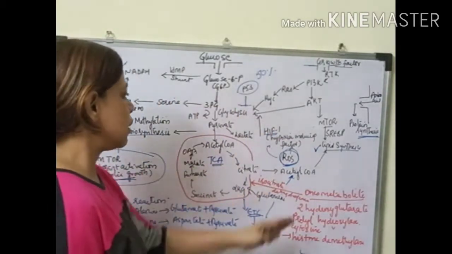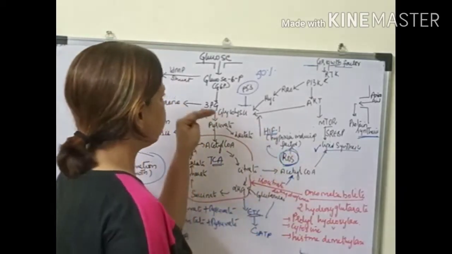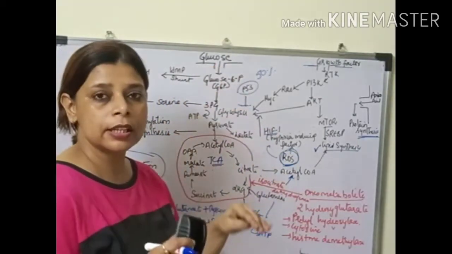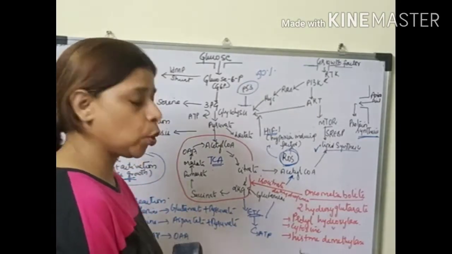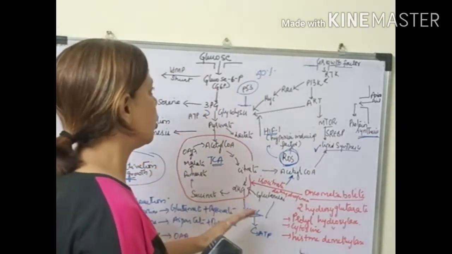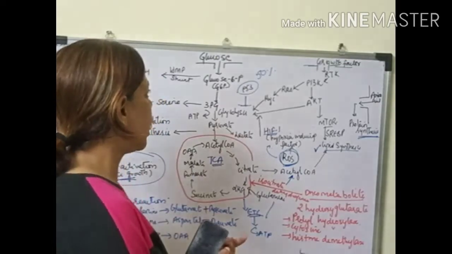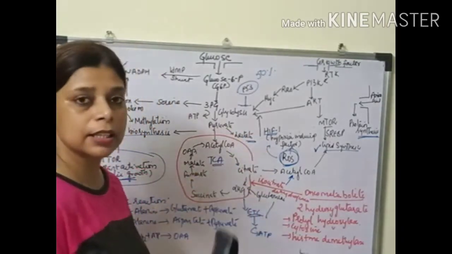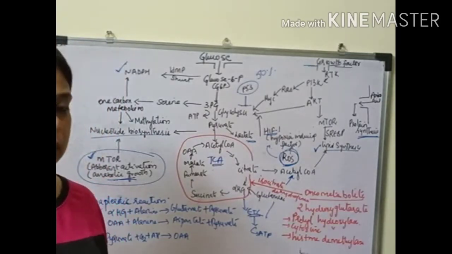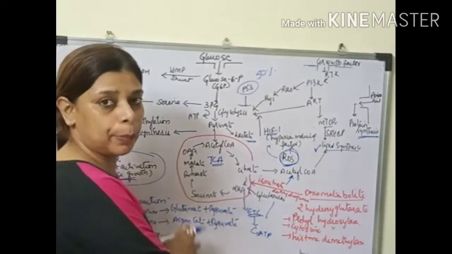So this is why in a cancer cell we find a high rate of glycolysis compared to normal cells. It was Otto Warburg who observed this phenomenon, and he said that there is a high rate of glycolysis and production of lactic acid in a cancer cell when compared with the normal cell due to the metabolic reprogramming.